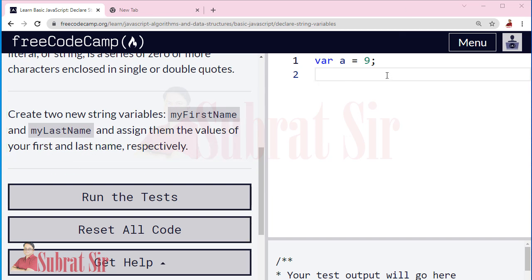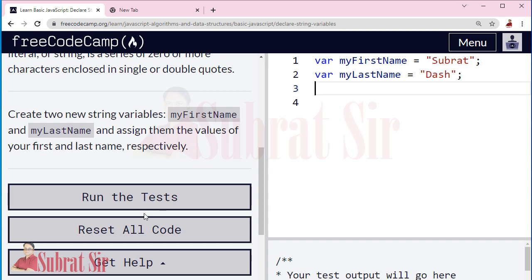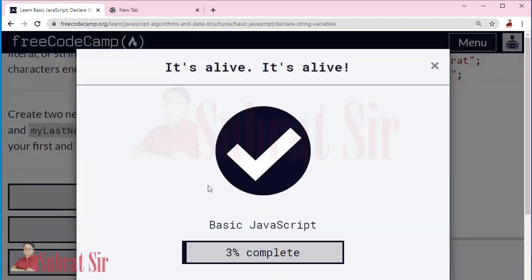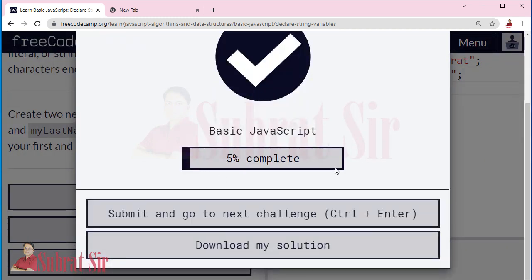Okay, so var my first name equal Subrat and var my last name equal Das. Okay, let us run the test. Yes, we completed 5%. Submit and go to next challenge.